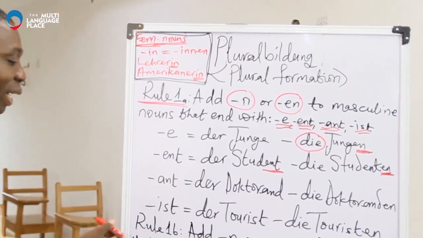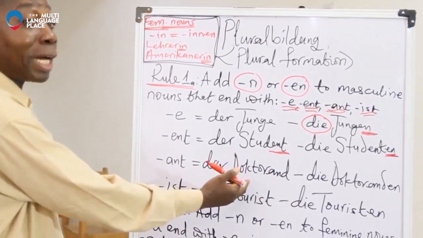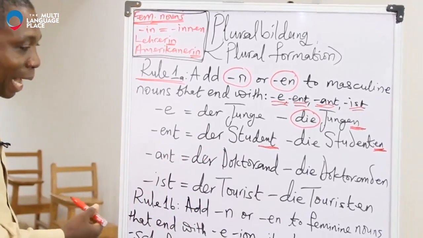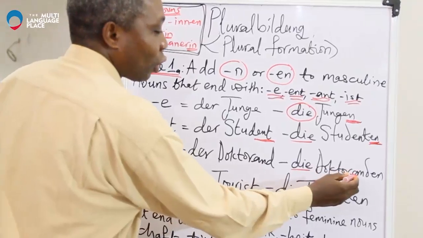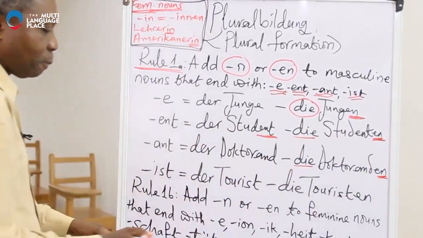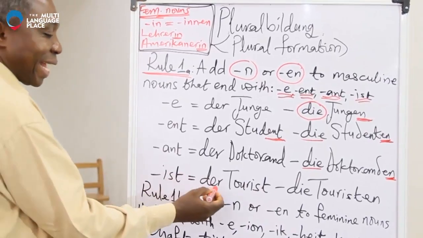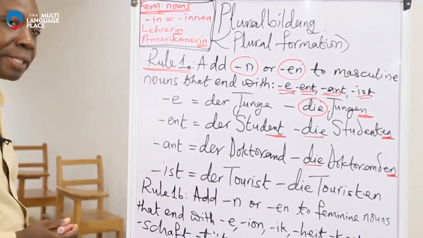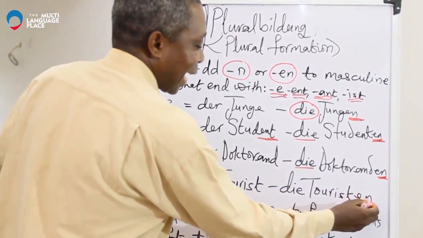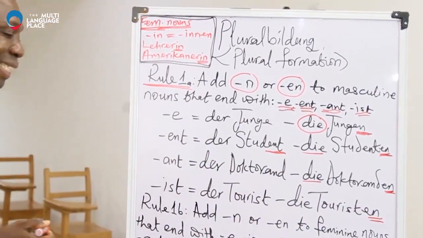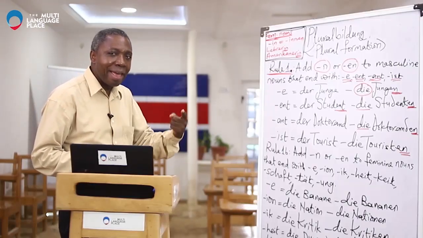Okay, then we go to the next one, ANT, der Doktorand. This is a doctoral candidate. Der Doktorand, and then the plural, as I said, we always have D here, die Doktoranden, EN. Okay, and then we go on to the last one, which is IST. We have der Tourist. Tourist is tourist. And then the plural is die Touristen. Die Touristen. Okay, that is all about the rule 1A.